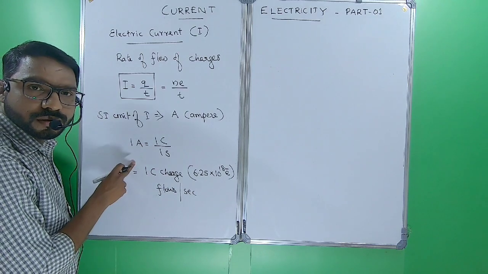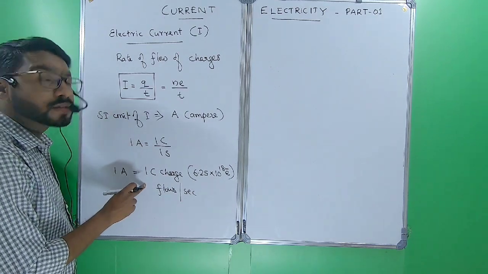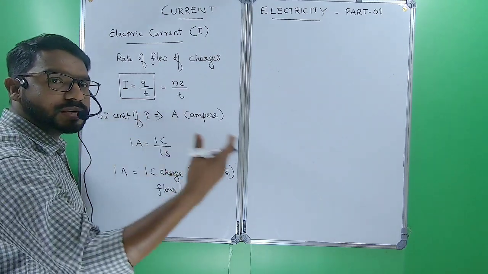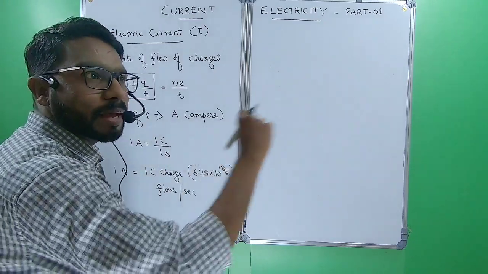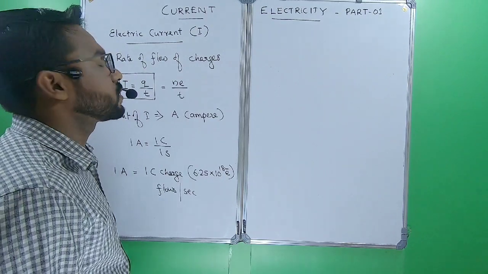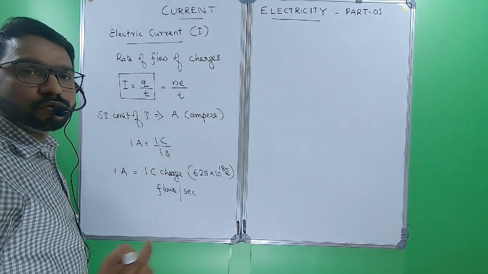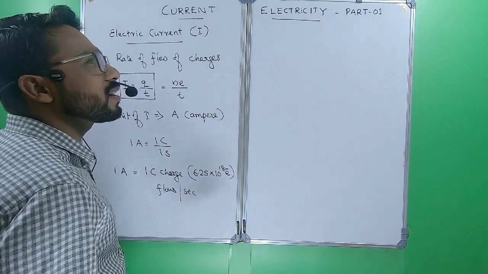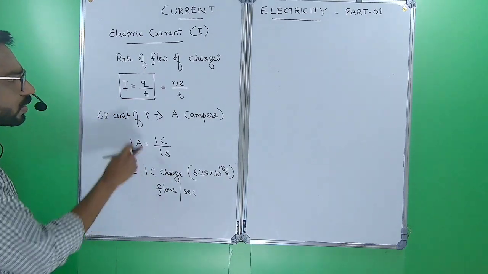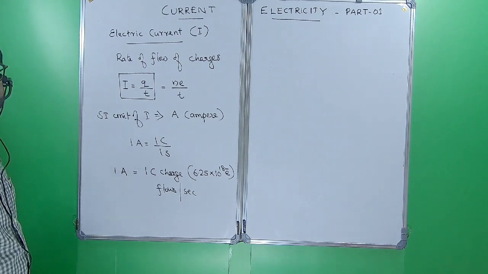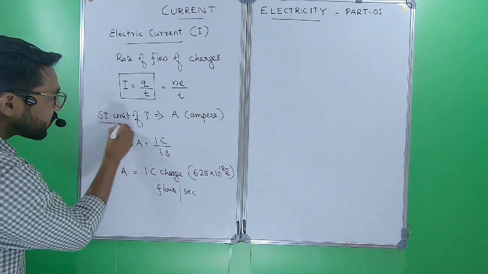It is 1 ampere. But this definition is not the SI definition that you will study in the chapter Moving Charges and Magnetism, in terms of force between two parallel current carrying conductors. This definition we get from the equation I equal to Q by t. This is the SI unit of current.